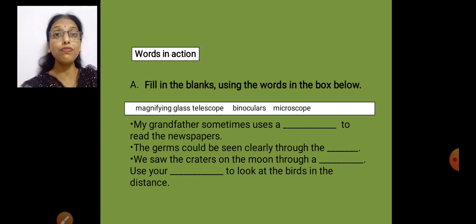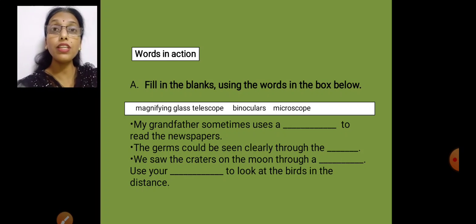The moon is far off. What do we need? What are the two words we are left with? Telescope and binoculars. Yes? For watching the craters on the moon, we'll require a telescope. Yes? Now moving to the last, use your binoculars to look at the birds in the distance.